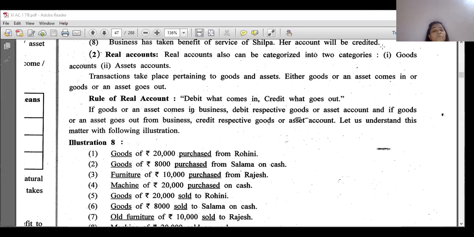Right. So goods and assets. Why are we using goods? Because purchase goods of rupees 2000. So goods come in. Goods are your asset in one sense, but we write purchase. So that's why goods and assets. Your real account consists of goods and assets. Debit what comes in, credit what goes out is the rule of your real account.